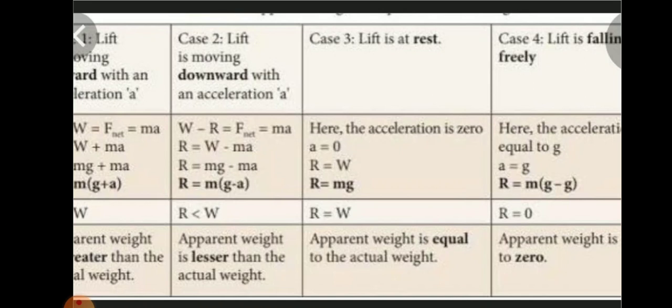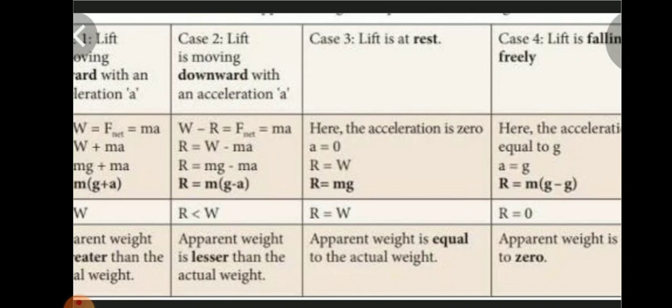See the second case, lift is moving downward with an acceleration a. Here the formula is given as W minus R is equal to the net force. F net means the net force, which is equal to ma. So from that first step we can write it as R is equal to W minus ma.